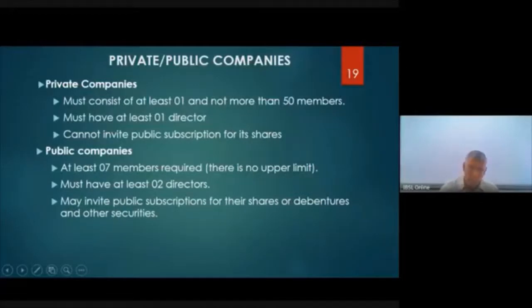Now, public companies, as I told you, may invite public subscriptions, that is by putting an advertisement in the papers for their shares or debentures or any other securities. Now, a debenture is also a way where a company can get other people to invest money. Okay, and there are other types of securities where companies get money. Don't worry about those things. We don't have to know all that. They can also be listed in the Colombo Stock Exchange.